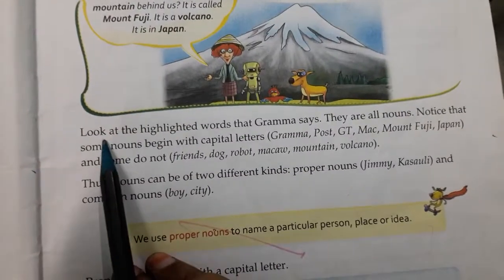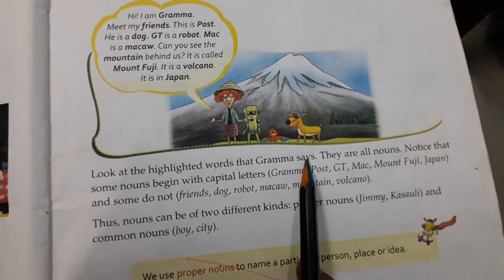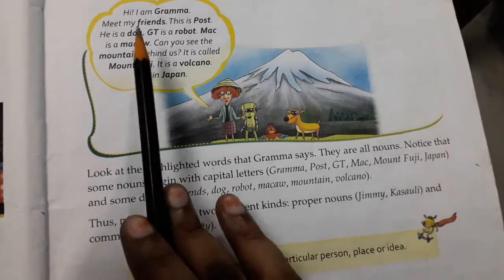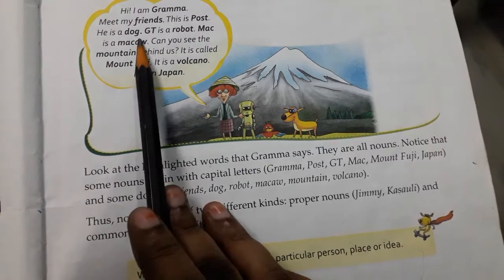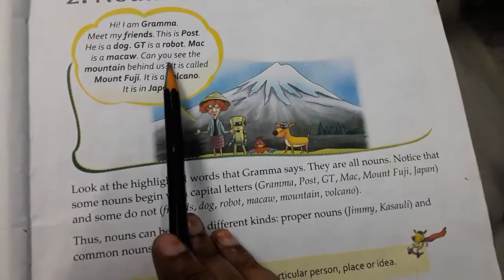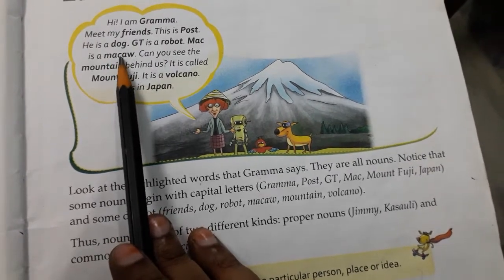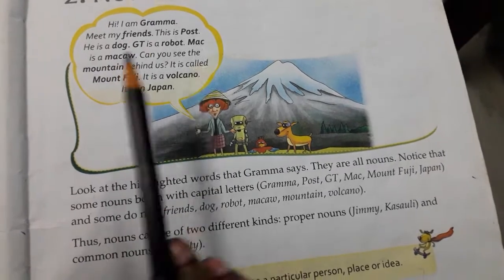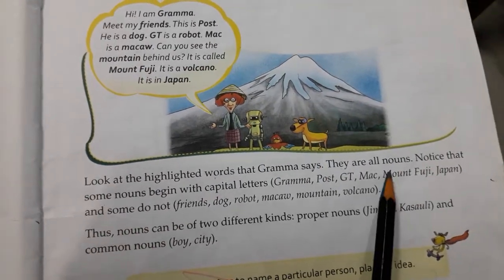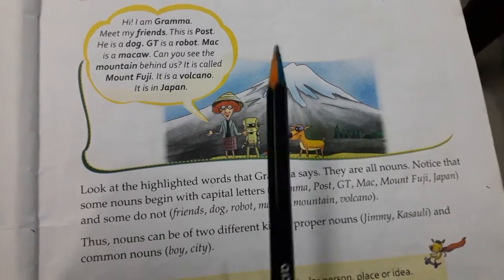Here, look at the highlighted words that Grandma says. What does Grandma say? Friends, Post, dog, GT, robot, Mac. Highlighted words means, compared to normally colored words, they are highlighted or dark in color. So those are called highlighted words. They are all nouns. All those highlighted words are nouns only.